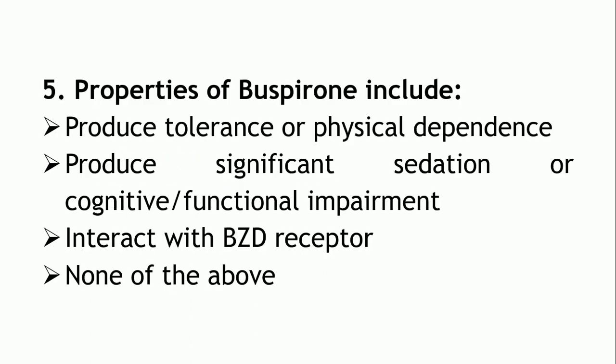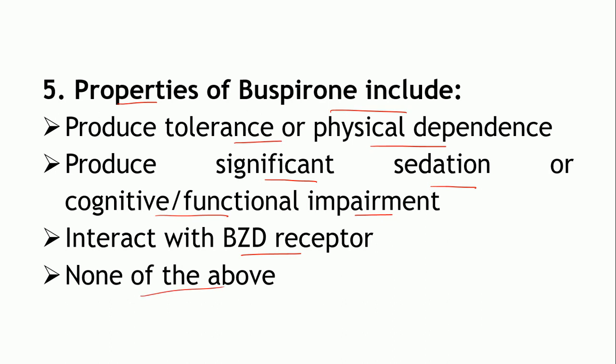And the fifth question, properties of buspirone include. So, which of these are one of the properties of the buspirone or it is none of the above. Okay. So, the options are as follows: produces the tolerance of physical dependence, produces the significant sedation or cognitive or functional impairment, interact with the BZD receptors or none of the above.